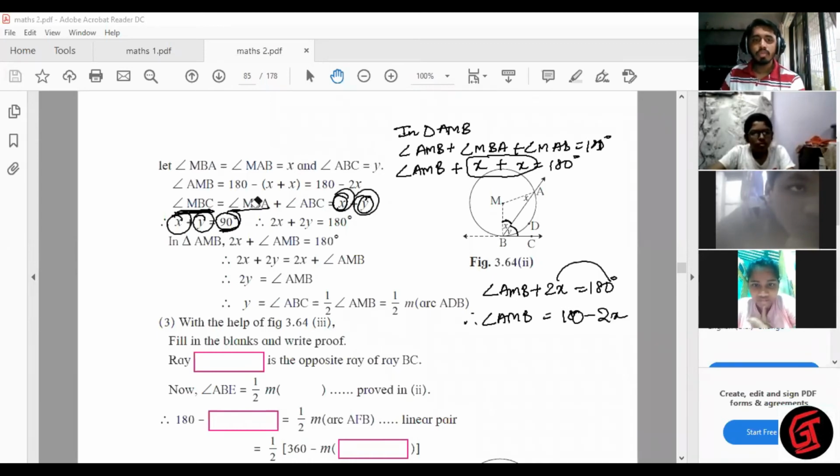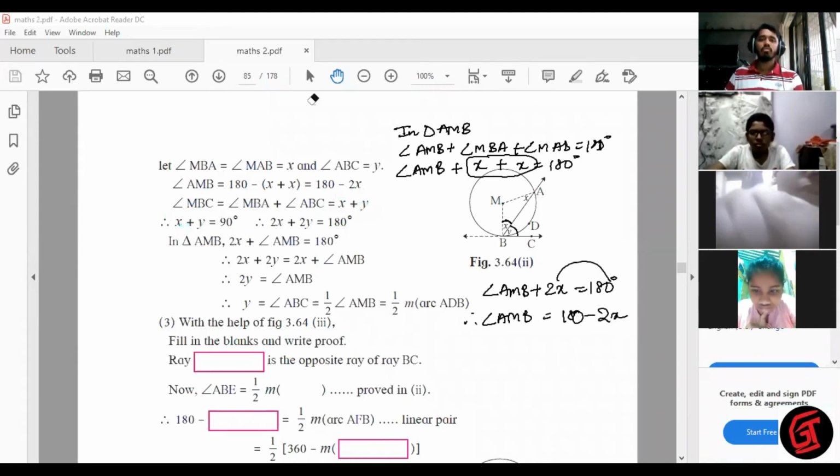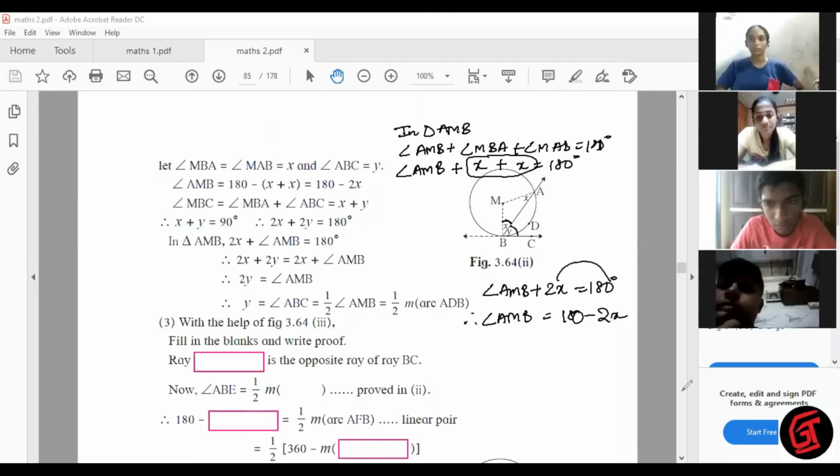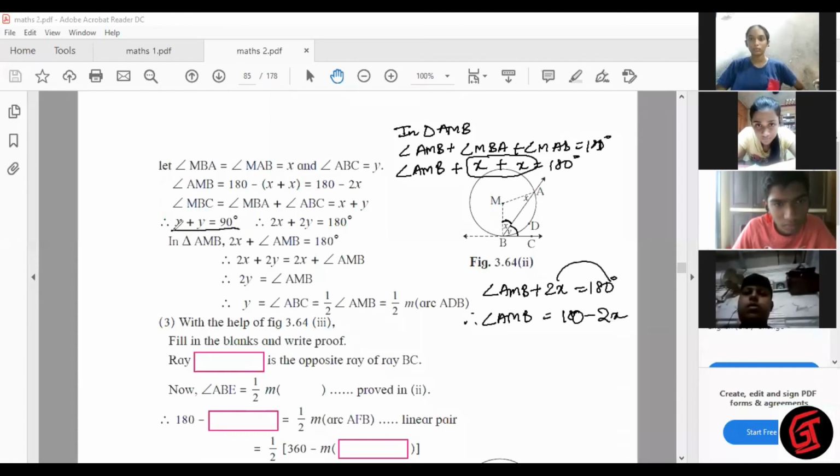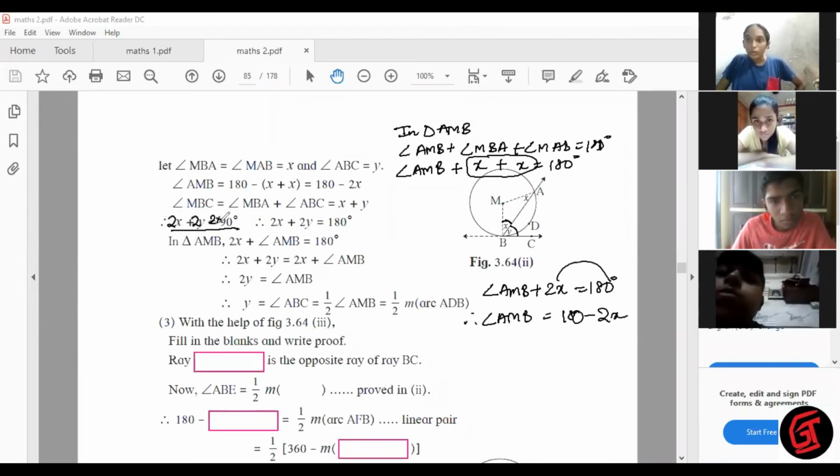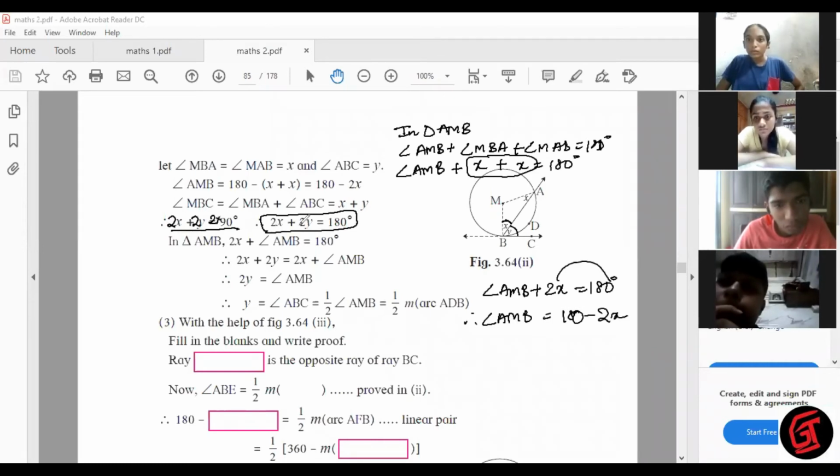Till here, if you understood, please give me a thumbs up. Now see, x plus y equal to 90. So here what I do is multiply 2 throughout. 2 into x is 2x, 2 into y is 2y, and 2 into 90 is 180. So this is what is there here. So 2x plus 2y is equal to 180.